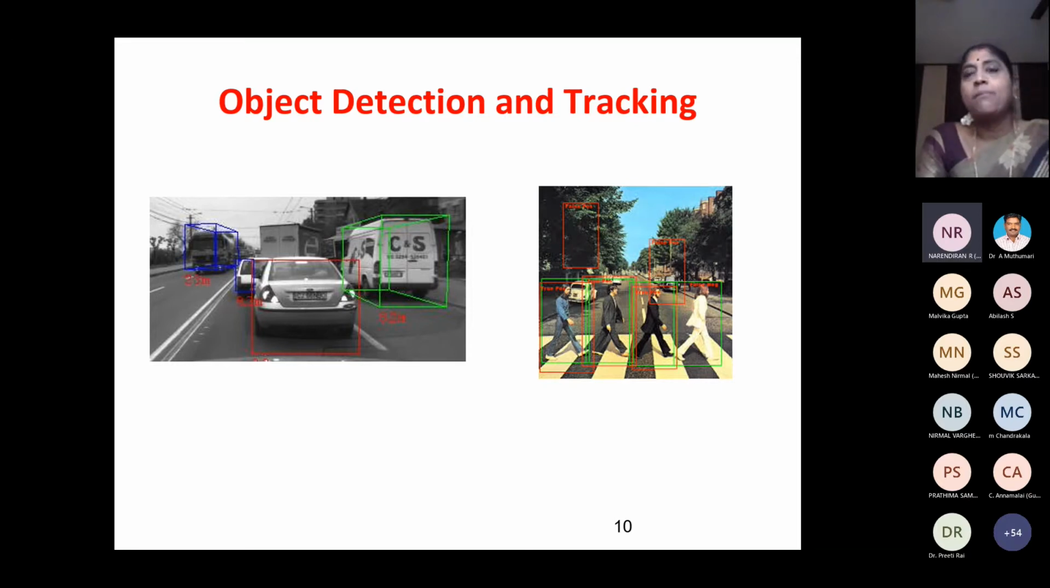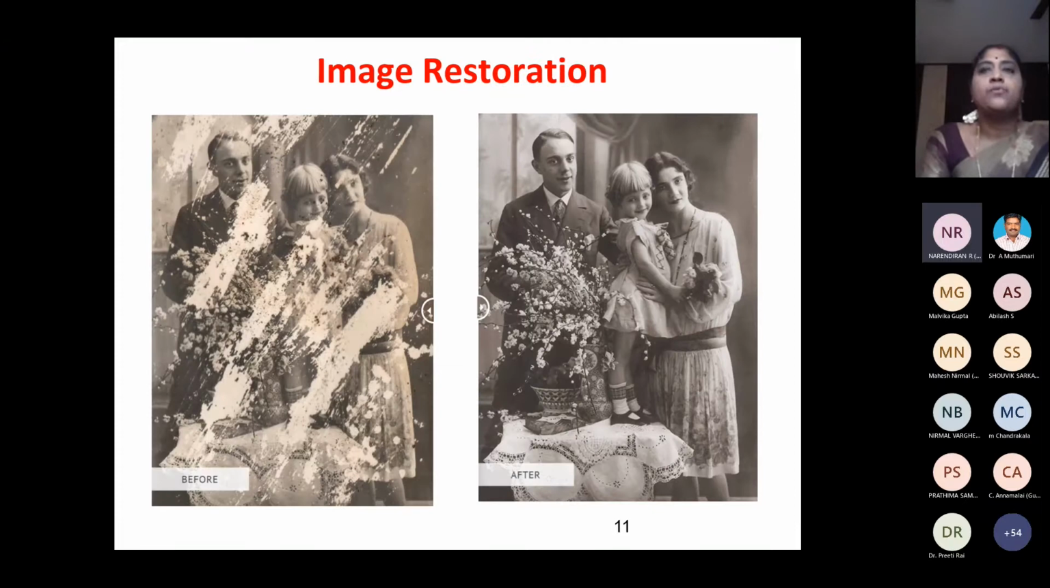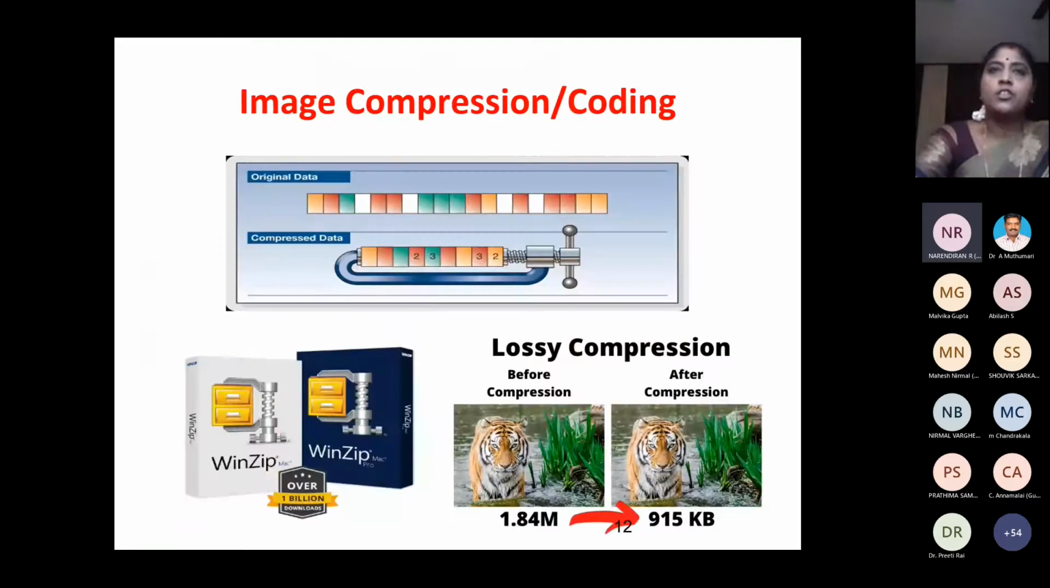And similarly, we can track people where they are going. We can track all objects. Okay, that is possible by image processing. And there's one other important thing, image restoration, where we can see in the left photograph being damaged, and then we are able to restore that back to the original form. Okay, this is also possible.